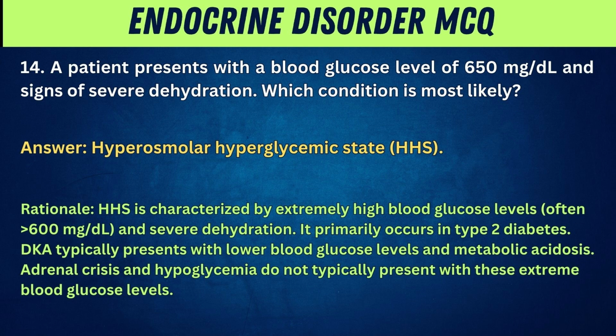Rationale: HHS is characterized by extremely high blood glucose levels, often greater than 600 milligrams per deciliter, and severe dehydration. It primarily occurs in type 2 diabetes. DKA typically presents with lower blood glucose levels and metabolic acidosis. Adrenal crisis and hypoglycemia do not typically present with these extreme blood glucose levels.